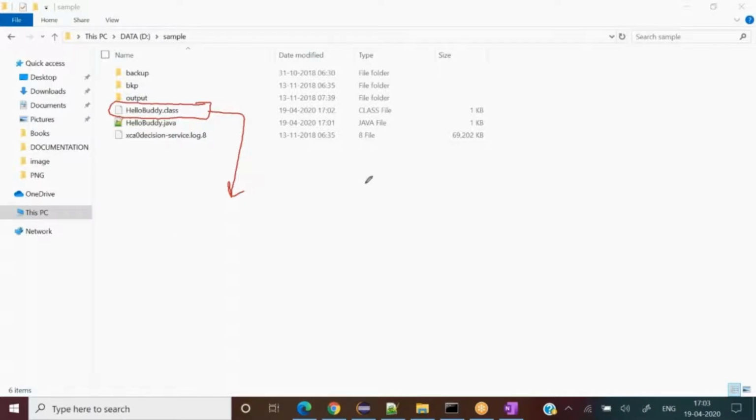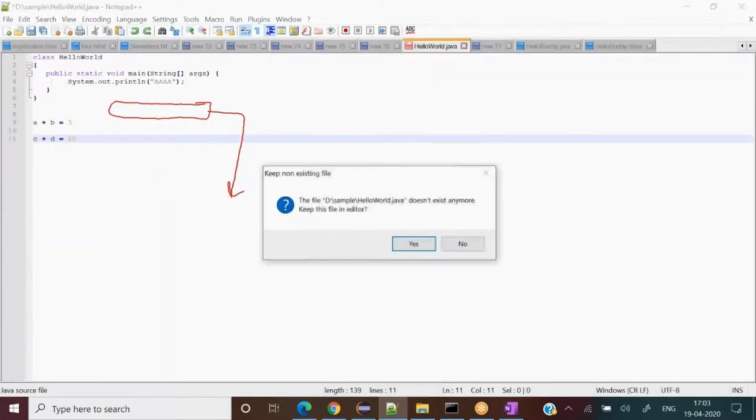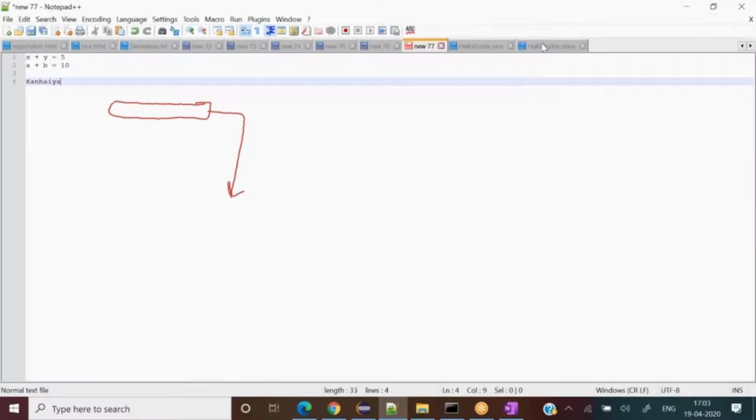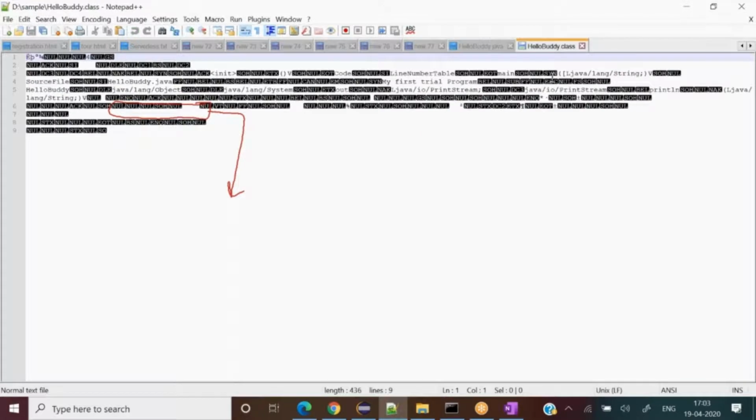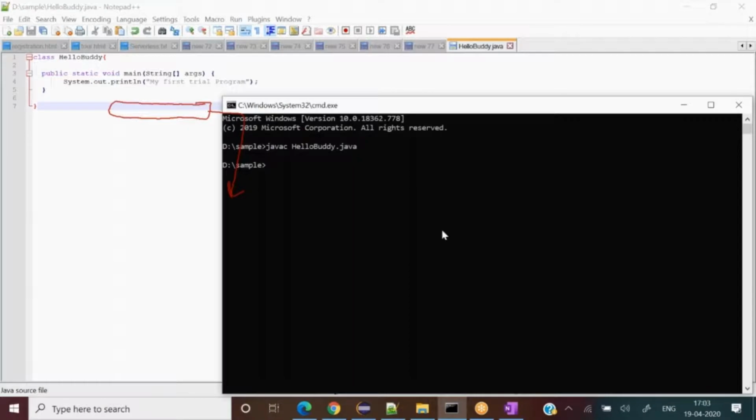If I open this file, we cannot understand it. It is written by Java. If I open it, see there, this class file is not for us. We can't understand this file. But the interpreter can understand it very well. That is the work of the interpreter. So before we move on, one more thing here.